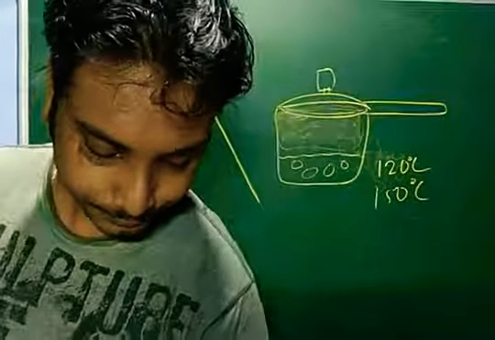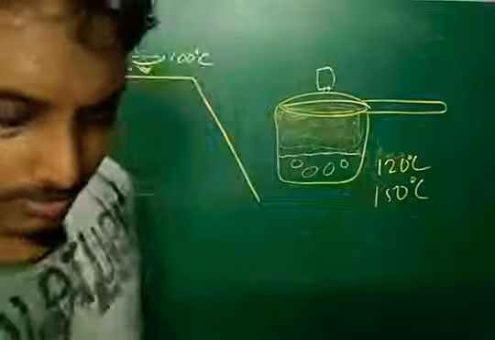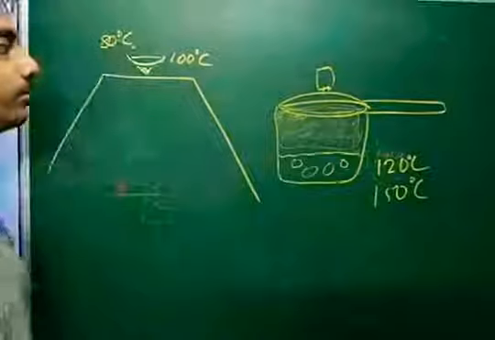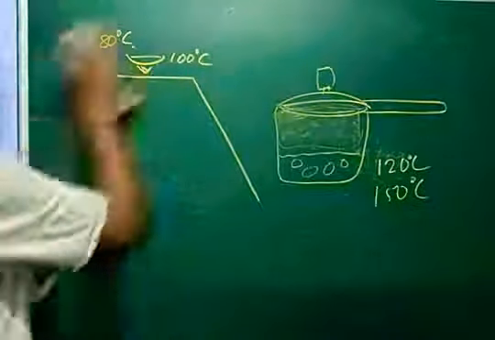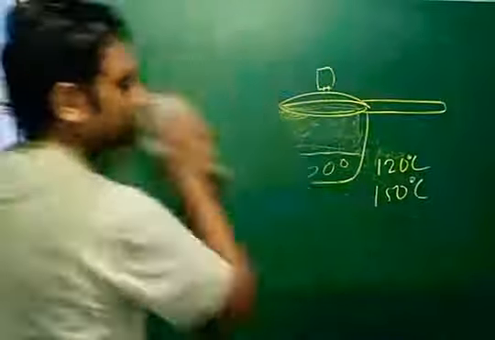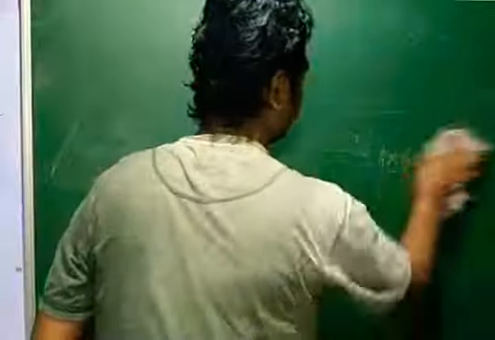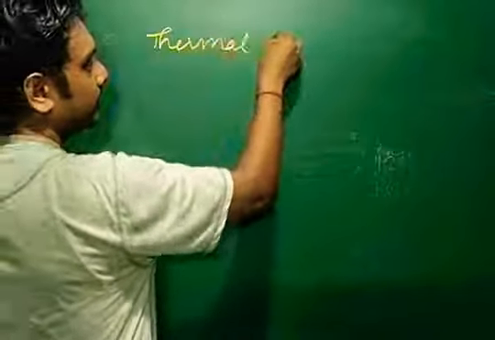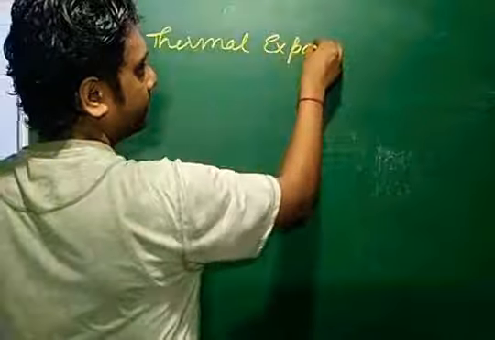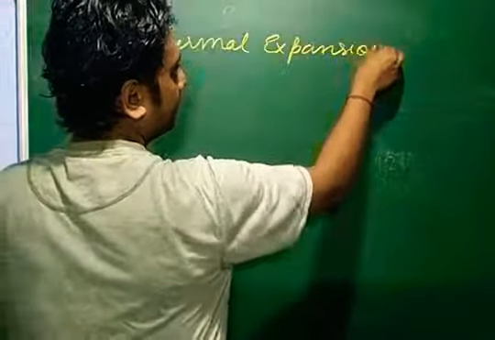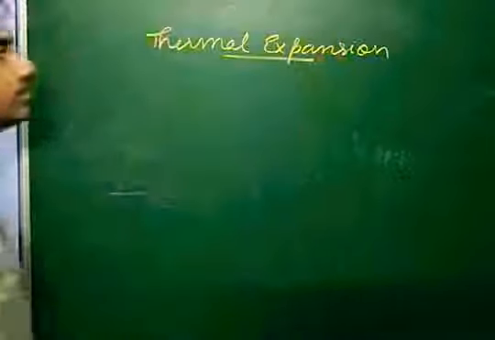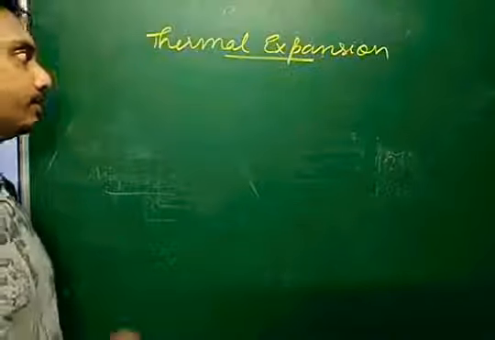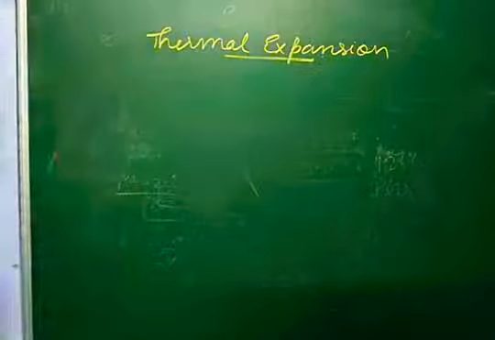Now let's try to learn about a new concept. Not a new concept, you have read about this in earlier classes also. That is known as thermal expansion. So what is thermal expansion? Let us try to understand.